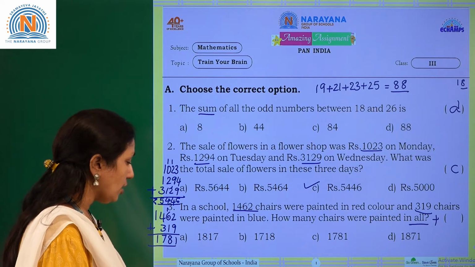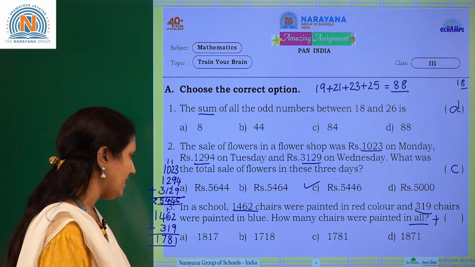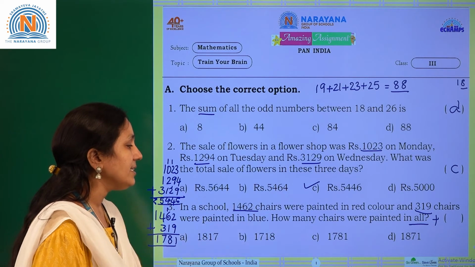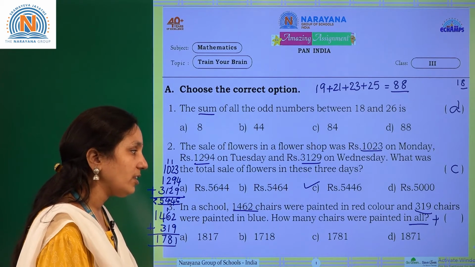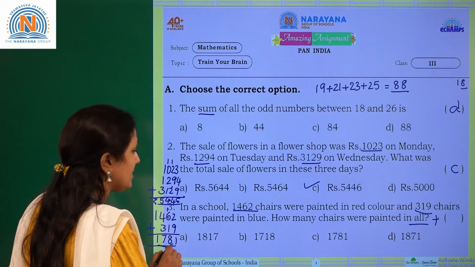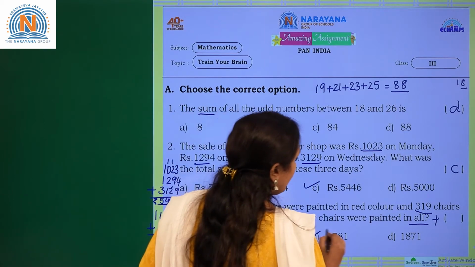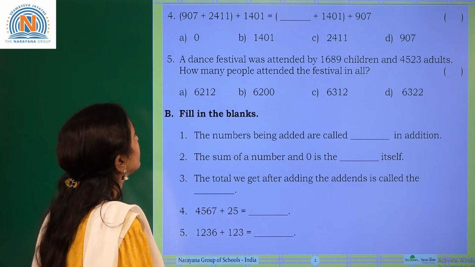What are the options given? Option A is 1817. Option B is 1718. Option C is 1781. Option D is 1871. So our required option is 1781. That is C.